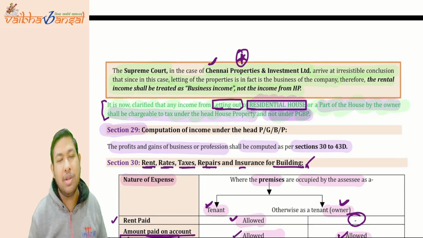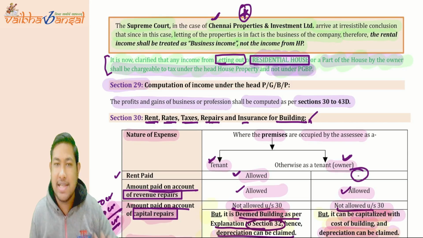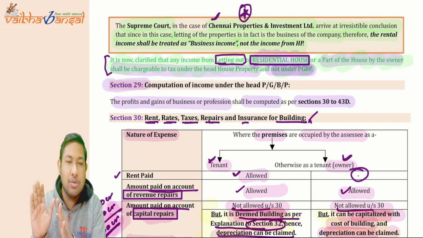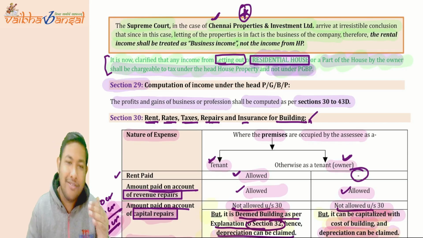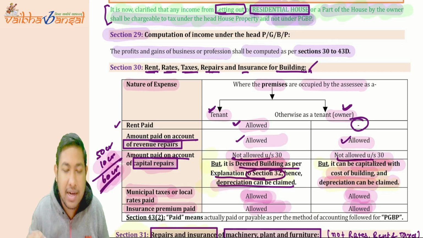Then we came to the hardcore of PGBP. Section 29 says that if you want to compute the PGBP, then read sections 30 to 43D. They will tell you the whole process. When we come ahead, section 30 talks about the rent, rates, taxes, repairs, and insurance of buildings.